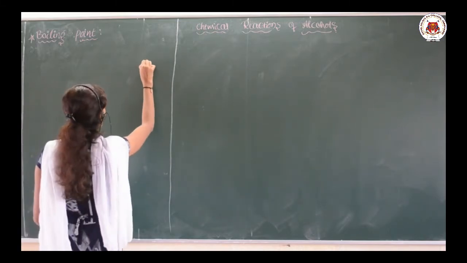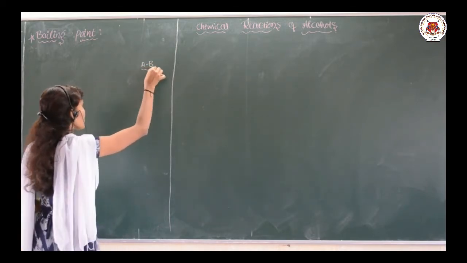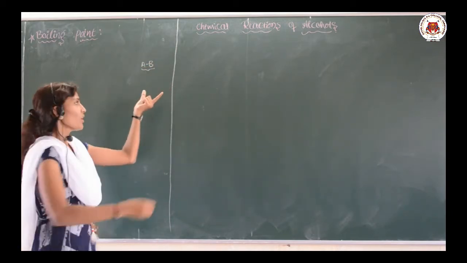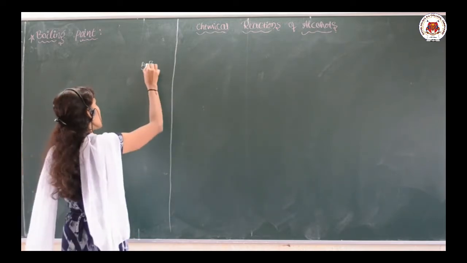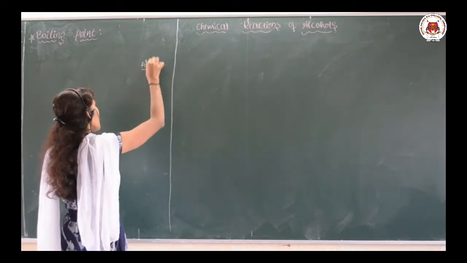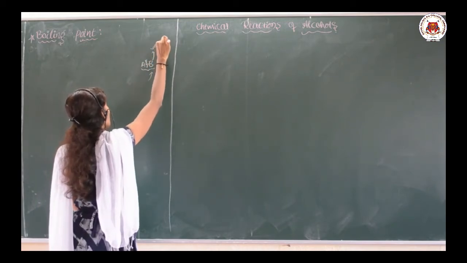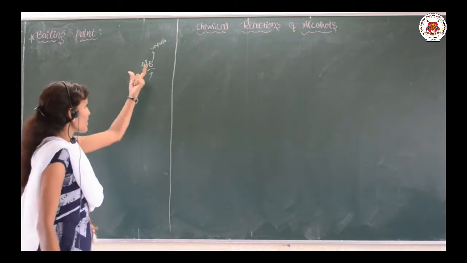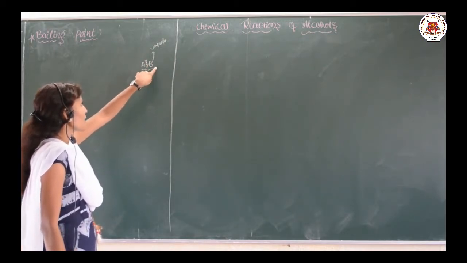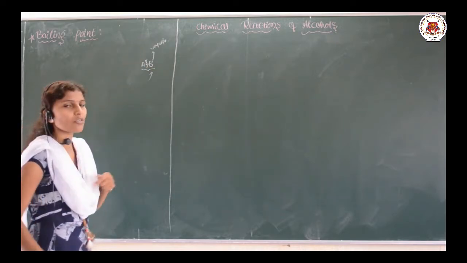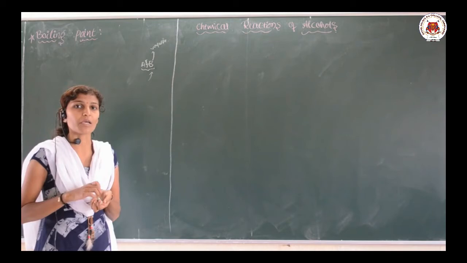For example, there is a compound AB, or a liquid whose composition is AB. It is in the liquid form. Just go on giving the temperature. What happens is that this bond is going to break and this will get converted into vapor form. Exactly at what temperature this bond is breaking and this liquid gets converted into its vapor state, that is what we call the boiling point.